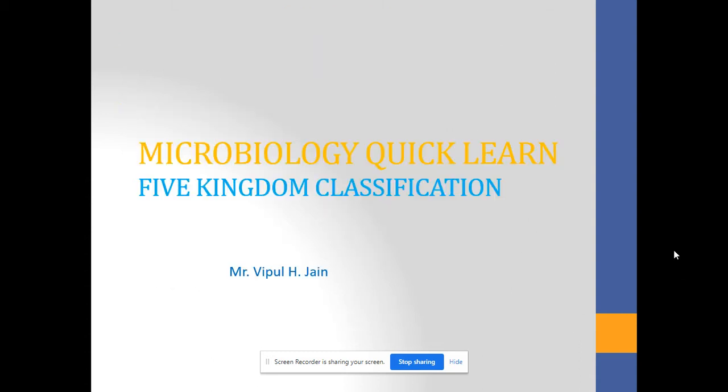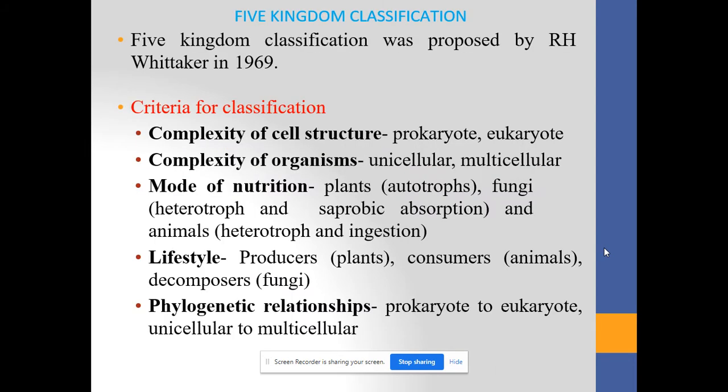This was the point which I actually want to explain to you, that is the 5 kingdom classification. So this is the first slide concerning the 5 kingdom classification. Basically, this 5 kingdom classification was proposed by R.H. Whittaker in the year 1969. R.H. Whittaker is the scientist who gave this particular concept of 5 kingdom classification of living organisms. According to this classification, the living organisms which are present in